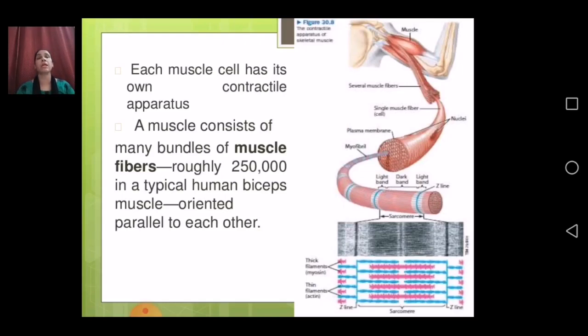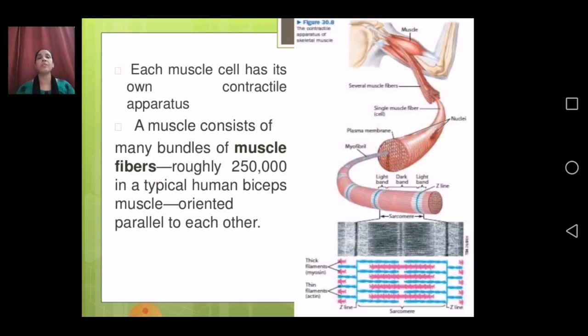These muscle fibers are connected in such a way that they work like a helping hand to each other, and only then do they allow movement. Contractile apparatus means each muscle has its own way of contraction and expansion.